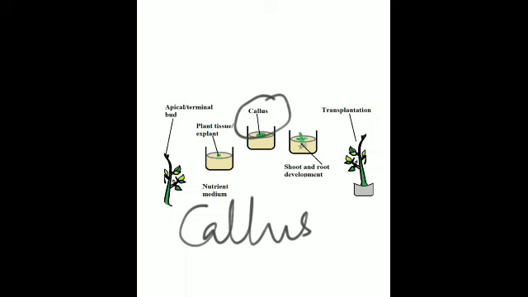After a few days, what happened? The callus differentiates into roots and stem. You can see it has differentiated, it has grown. You can make out the root and the stem over here. So this tiny plant is called the plantlet. Now this plantlet is transferred to the soil and it grows into a new plant. This is the way in which many plants like orchids, chrysanthemum and asparagus are grown. So this is the method by which certain plants, especially the ornamental plants, are grown.